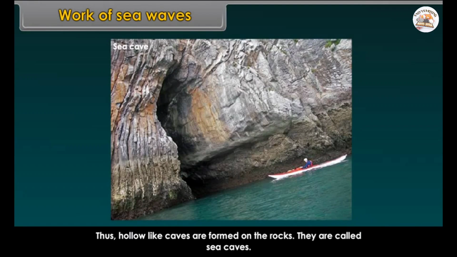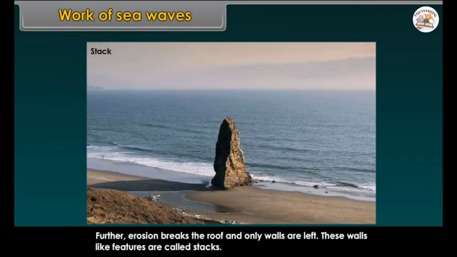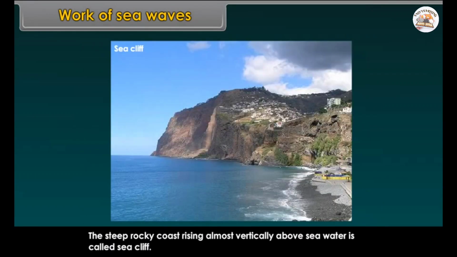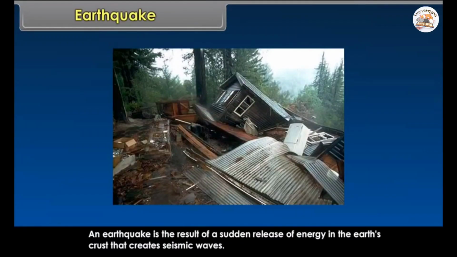Work of sea waves. The erosion and deposition of the sea waves give rise to coastal landforms. Sea waves continuously strike at the rocks, cracks develop, and over time they become larger and wider. Thus, hollow-like caves are formed on the rocks. They are called sea caves. As these cavities become bigger and bigger, only the roofs of the caves remain, thus forming sea arches.